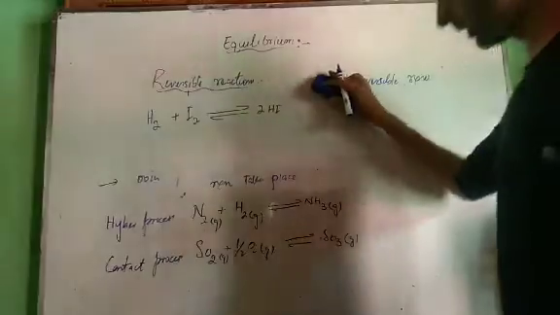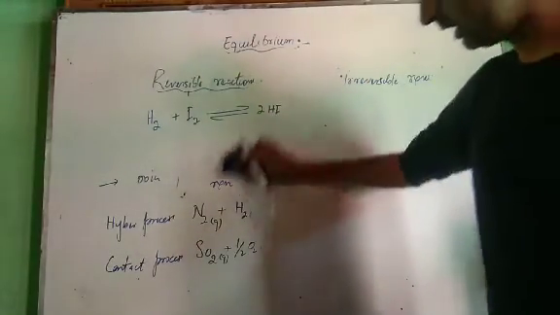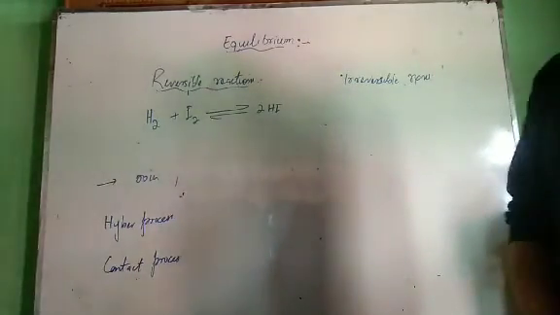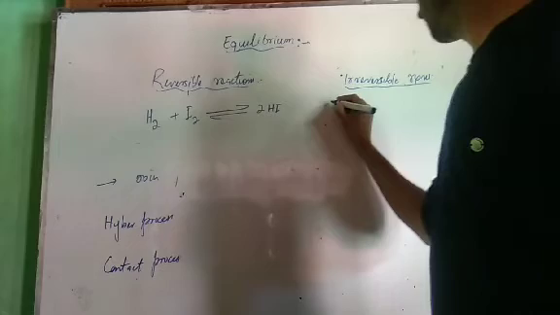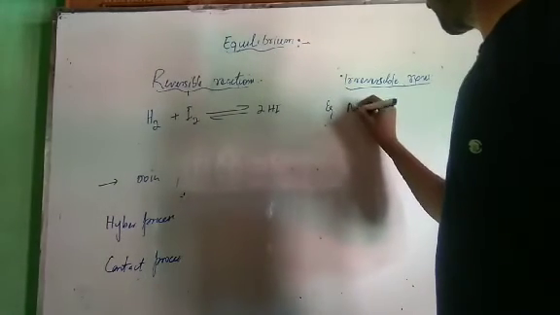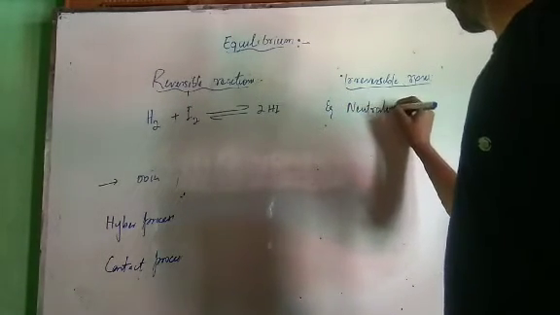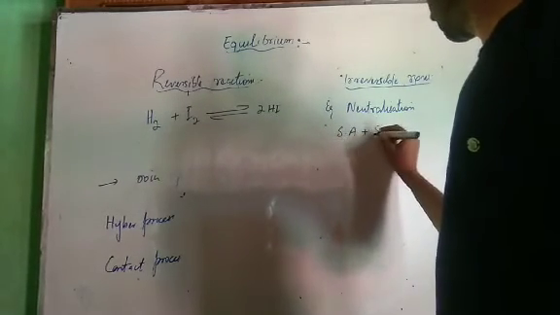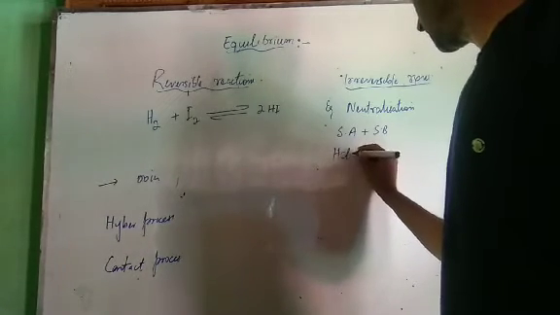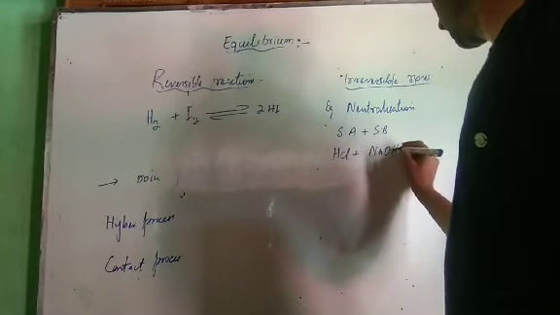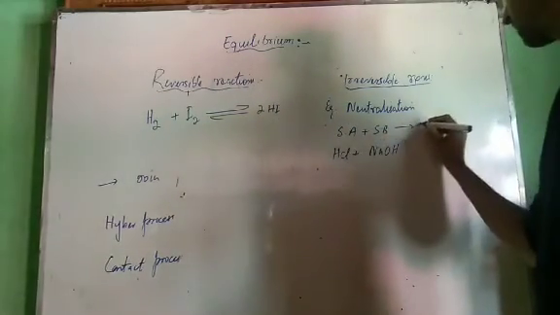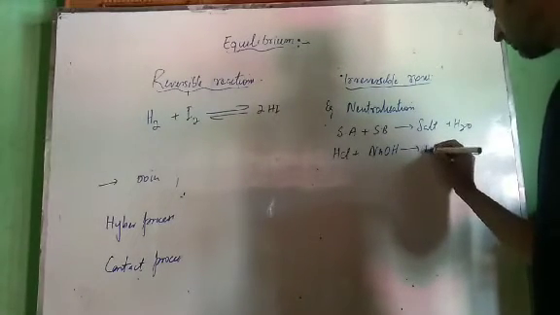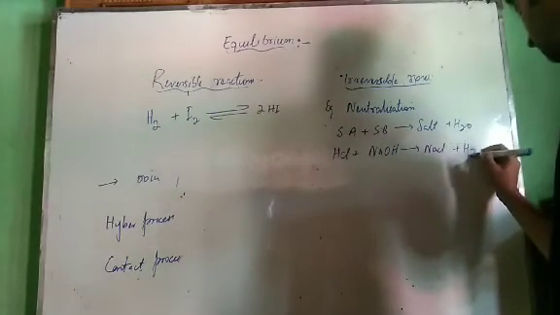Now what are irreversible reactions? Irreversible reactions are those reactions which take place only in the forward direction. For example, neutralization reactions. Neutralization of strong acid and strong base. For example, strong acid HCl, strong base NaOH, they neutralize together. Whenever acid and base react, they form salt and water. This is neutralization. In this case, salt is formed, NaCl, and water is formed as a byproduct.